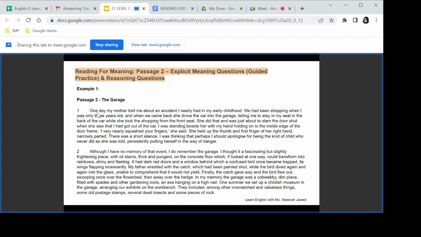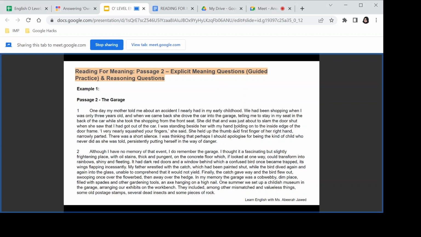One day, my mother told me about an accident I nearly had in my early childhood. We'd been shopping when I was only 3 years old, and when we came back, she drove the car into the garage, telling me to stay in my seat in the back of the car while she took the shopping from the front seat. She did that and was just about to slam the door shut when she saw that I had got out of the car.